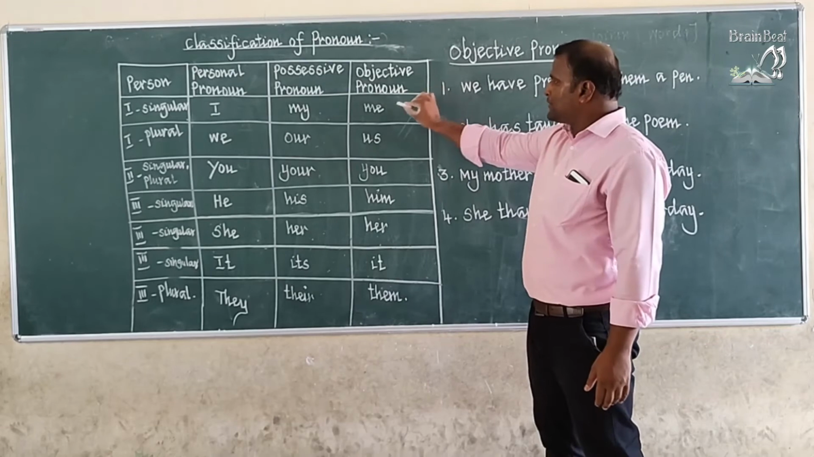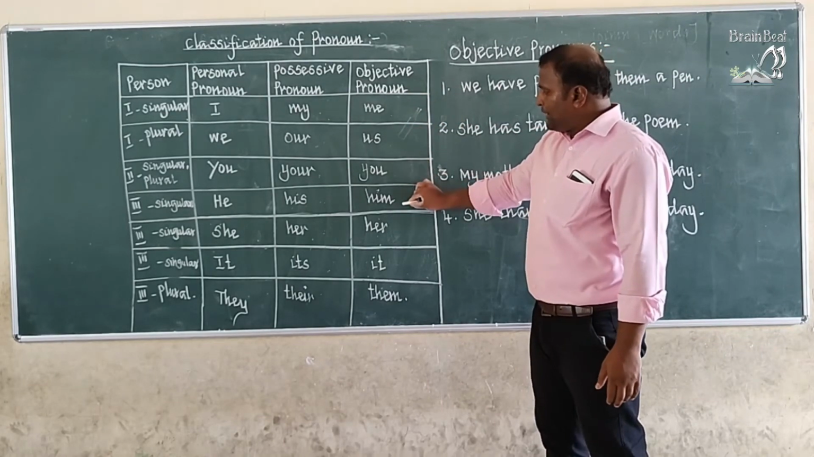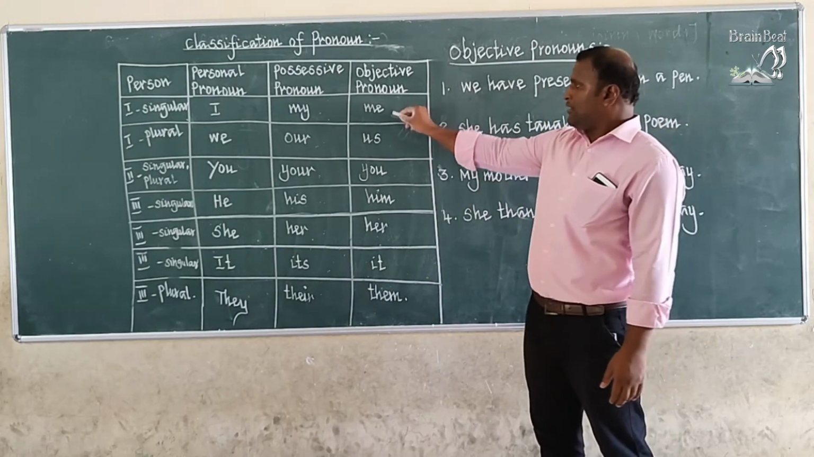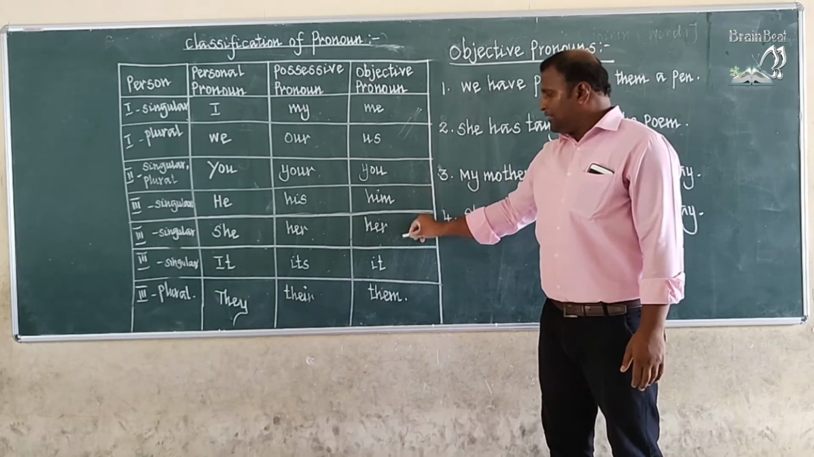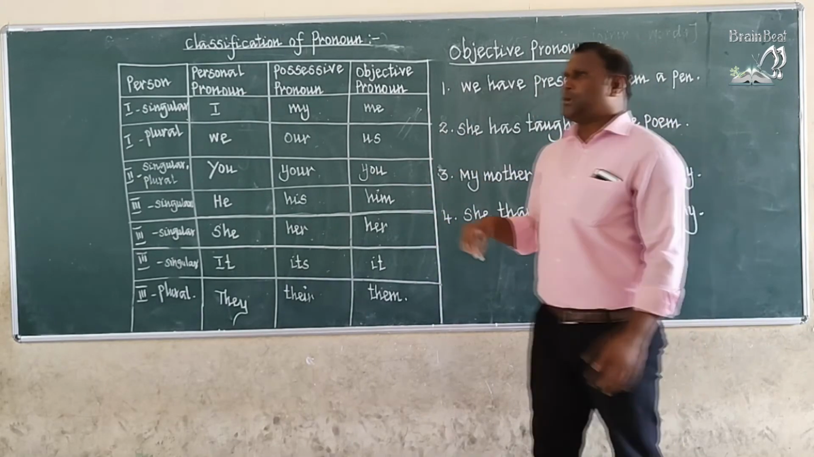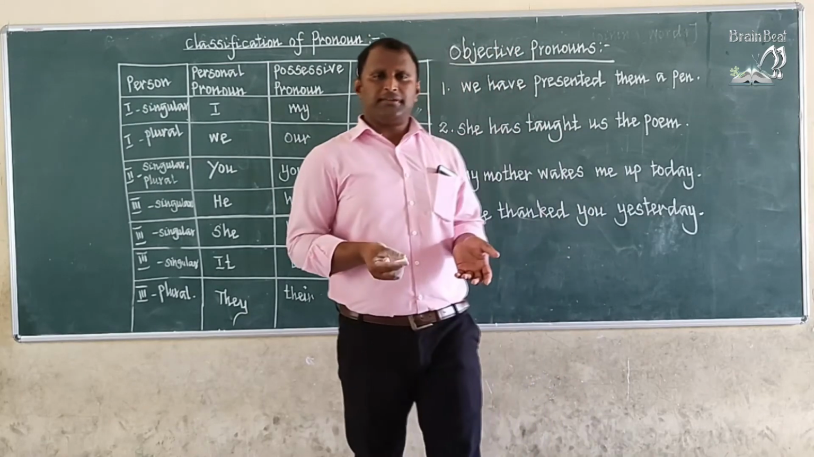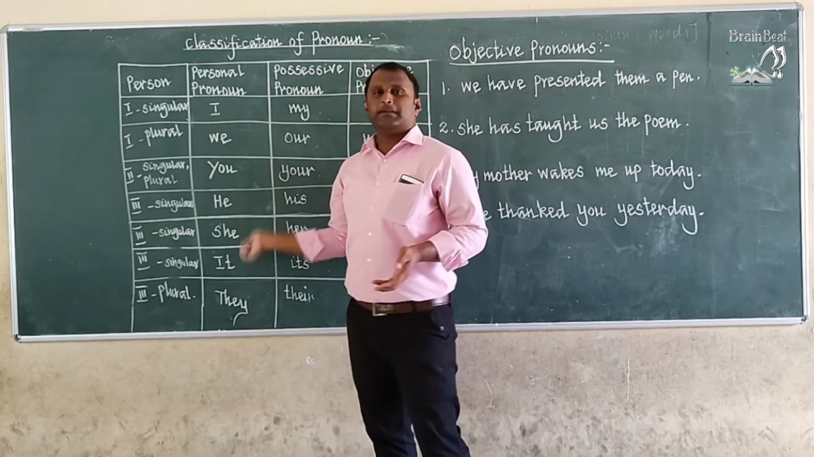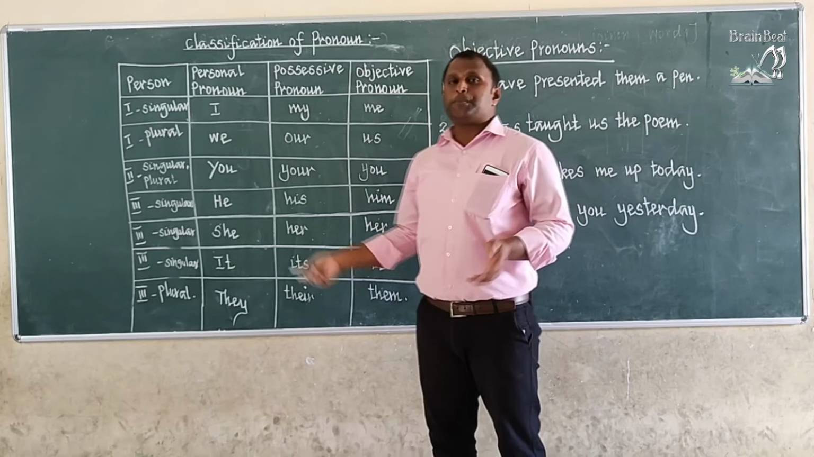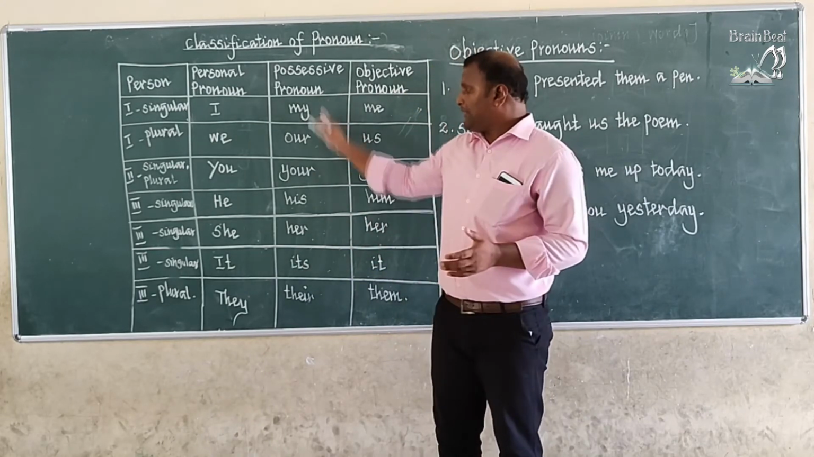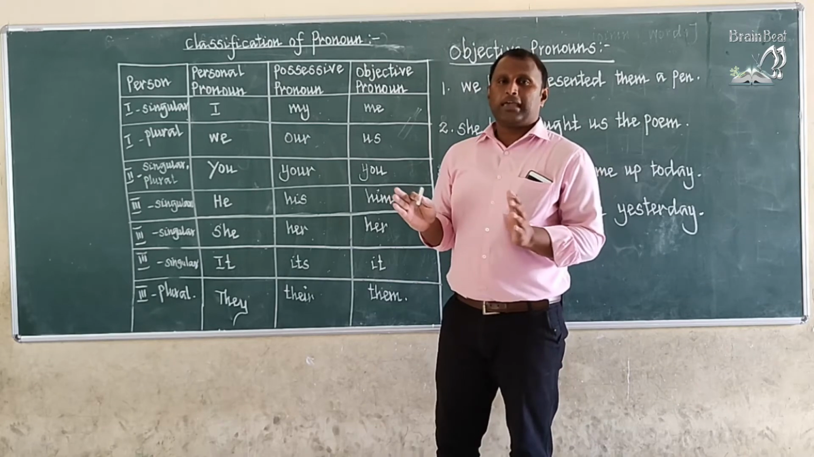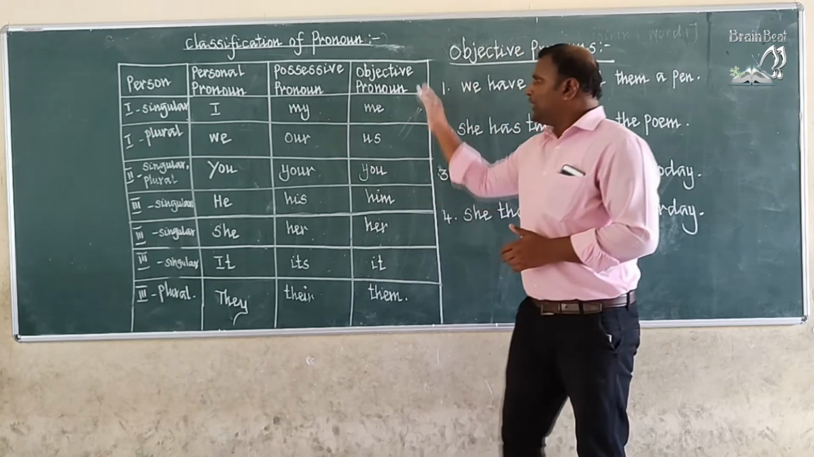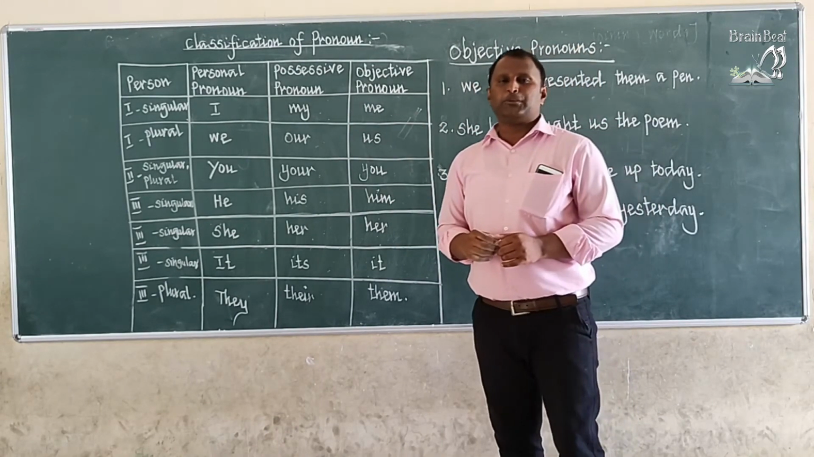Okay. Objective pronouns: me, us, you, him, her, it, them. These are the objective pronouns. Me, us, you, him, her, it, them. These are objective pronouns. And where do we use objective pronouns, children? So already I said when we start the sentence we can use personal pronouns, and possessive pronouns are showing the possession. They are always added with a noun. Okay, so I explained personal pronoun and possessive pronoun like this. And what about objective pronoun?